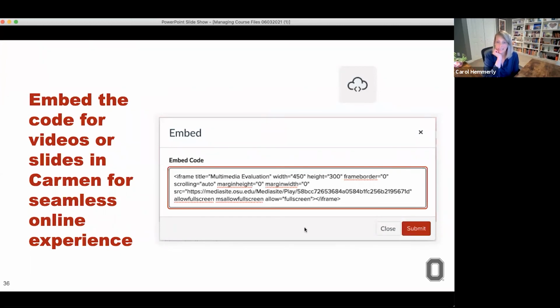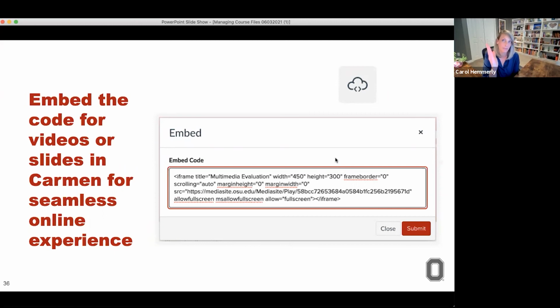And at the upper right, you can see the icon that you use. That's the embed code icon in Carmen. And you would click that, and then you would paste the embed code into that screen there. A lot of people think embedding videos into your Carmen courses can be a hassle because it's like using HTML code, but they have made it pretty easy to do that with just copying and pasting. And you would paste that embed code there in Carmen and say submit.